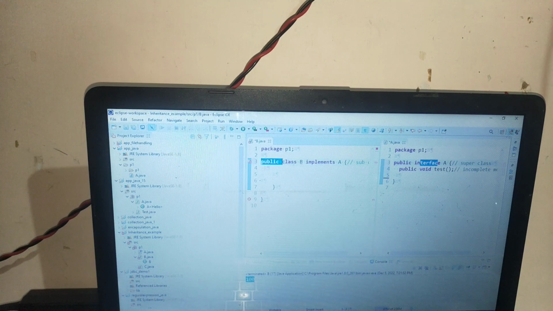Now you will write public class B implements A, which is the interface. The second step, after changing extends to implements, is you need to complete this method first. Then only you can generate some output, because if you do not write some logical implementation inside this method, how will you generate the output?